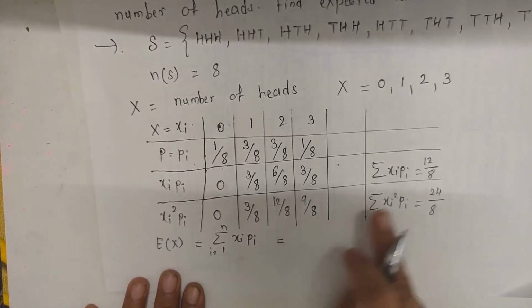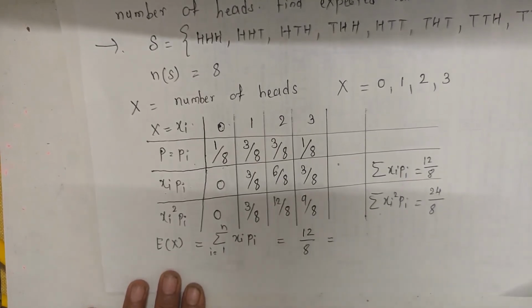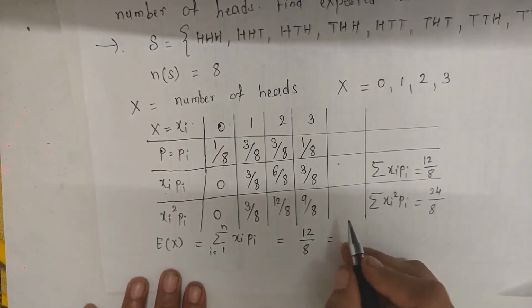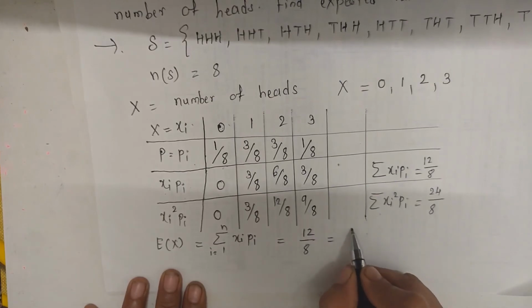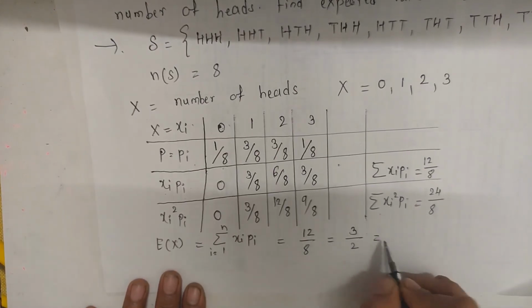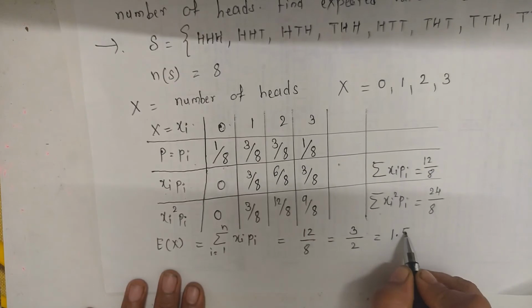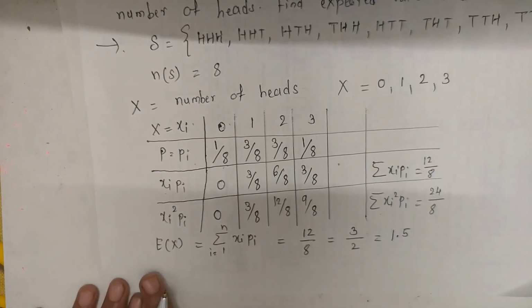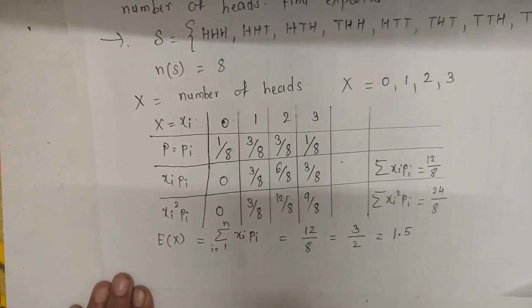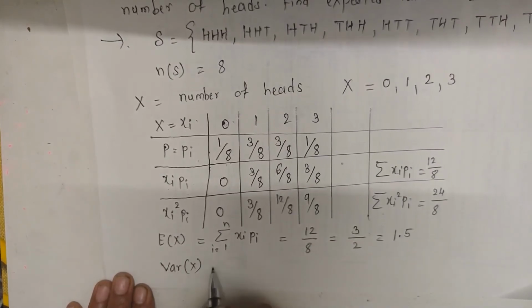Here summation xi pi is 12 by 8, and the shortest form of 12 by 8 is 3 by 2, and 3 by 2 is 1.5. So the expected value E of x is equal to 1.5.